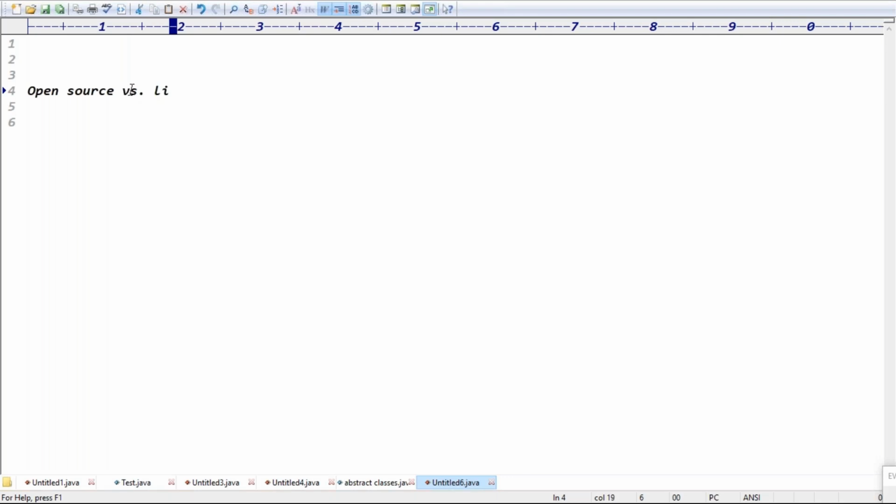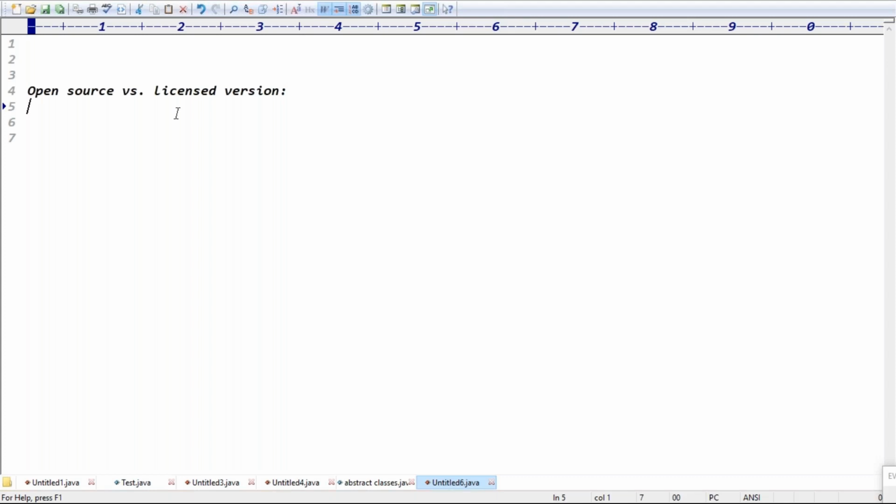Exactly, guys. In the real-time market, we frequently see two words: one is open source, and the second one is license version, right? Guys, what do you mean by open source and what do you mean by license version? You have to focus on that first. See, guys, my manager said, this product we are using license for open source technologies.